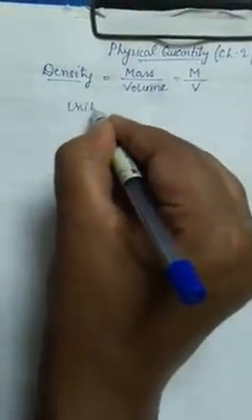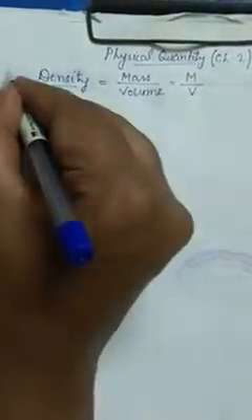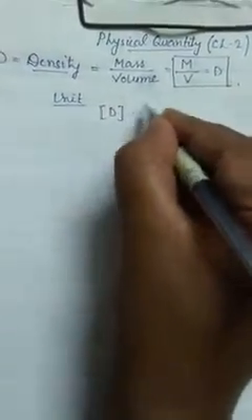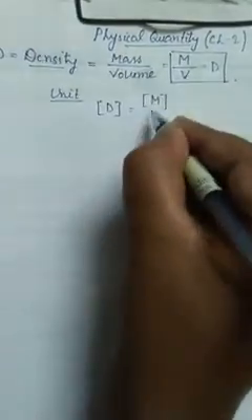Okay, now let's talk about the unit of density. So what is the unit of density? If we take density as d, then this is the formula, d equals m by v. So the unit of density is equal to the unit of mass by the unit of volume. What is the CGS unit of mass?